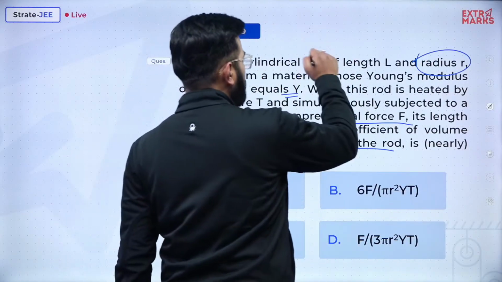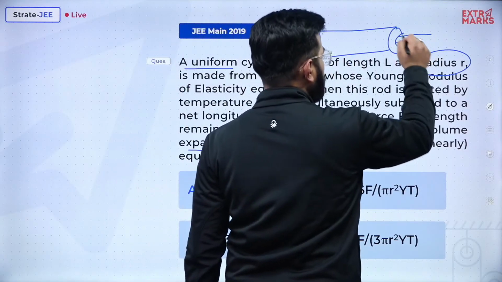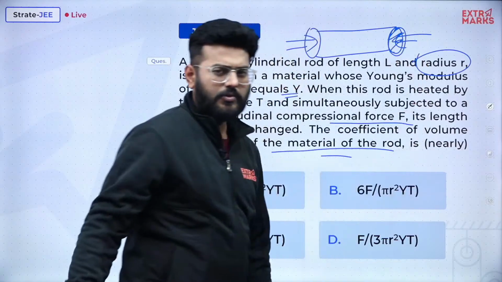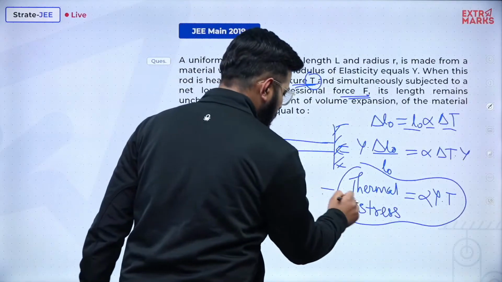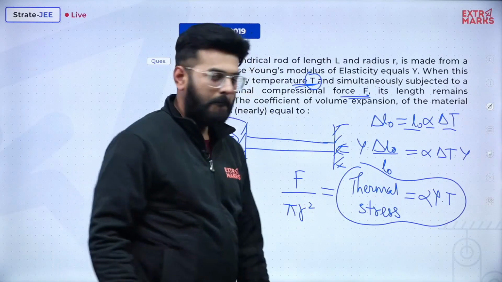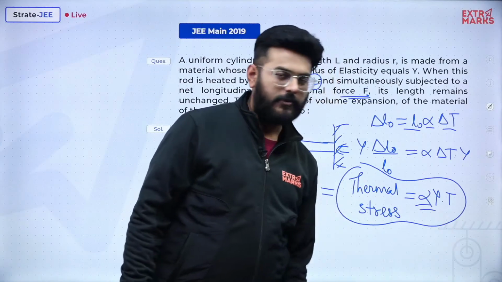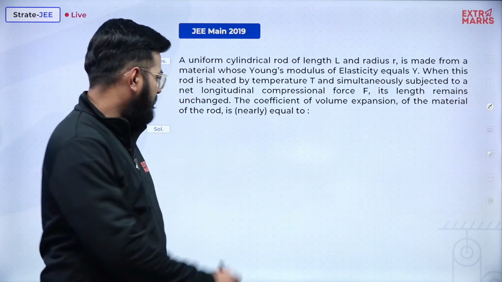Obviously it's a rod, so it will be a cylindrical structure, right? And the forces will be exerted on these ends. So the area over here will be pi r square. So this will instead be equal to F upon pi r square. Am I correct? Yes sir, you are absolutely correct. So from this result, can you find the value of alpha? We can very well do that.